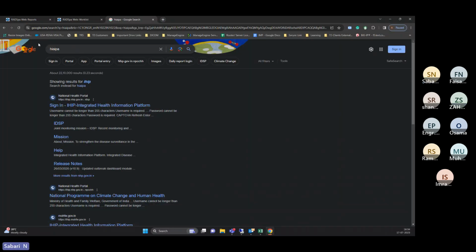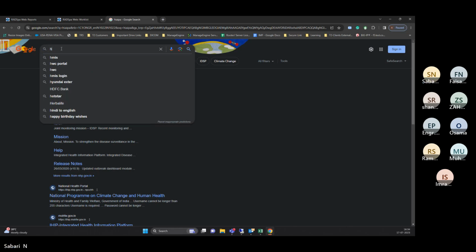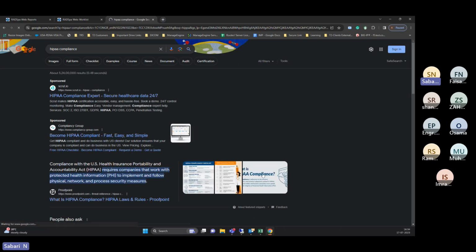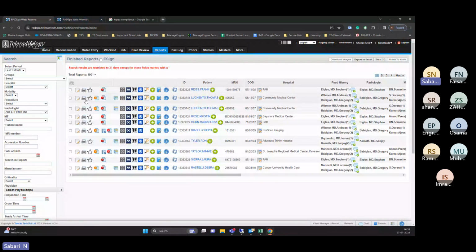HIPAA compliance is the biggest thing because we are running our business in the US, 95% of it. Our application has to be compliant with this. WhatsApp is not a secure way of sharing patient results, because that patient might have cancer or HIV or something else. We cannot expose the data on WhatsApp, so that is the reason we are not using it. We are using everything in a secure way only.